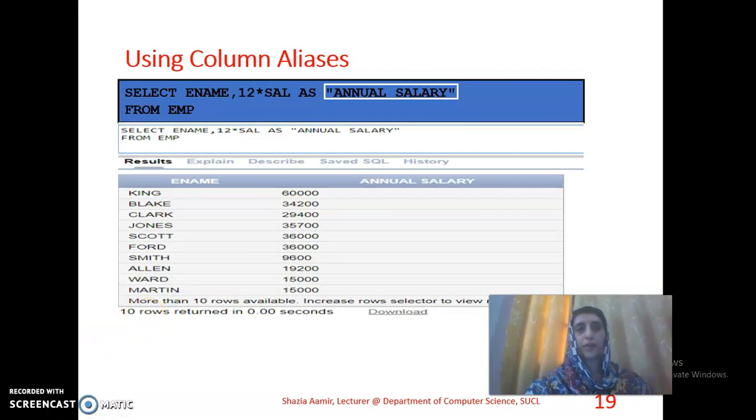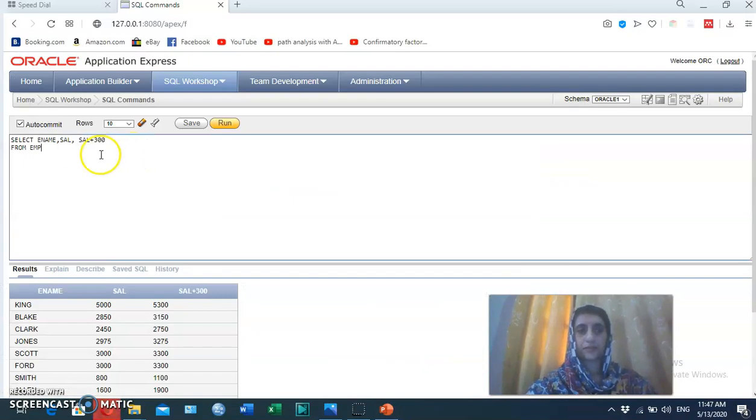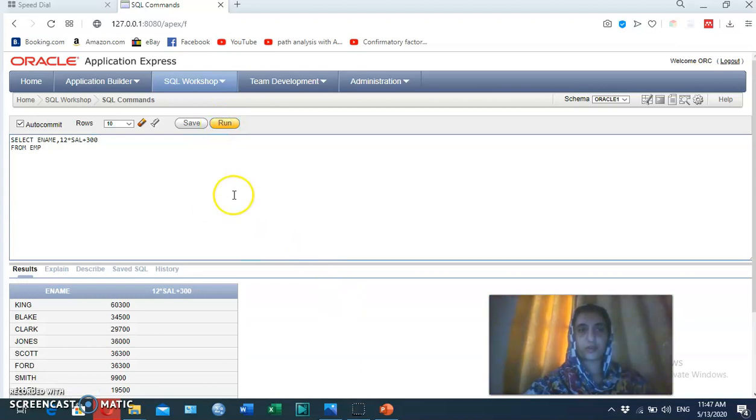Using column aliases. We have a query: select ename and then multiply 12 months of salary as annual salary from employee. We can do this practically with ename, and then we found the result over here.